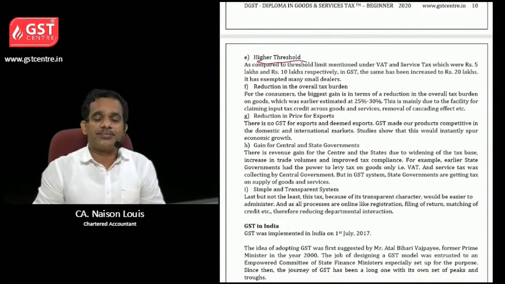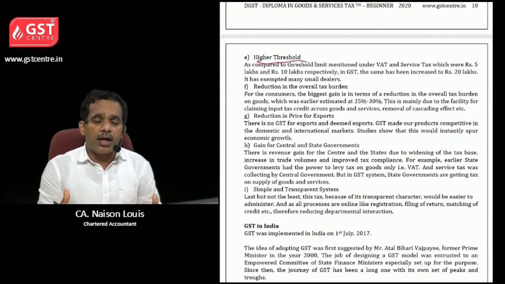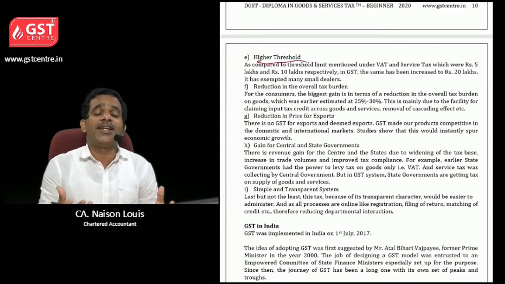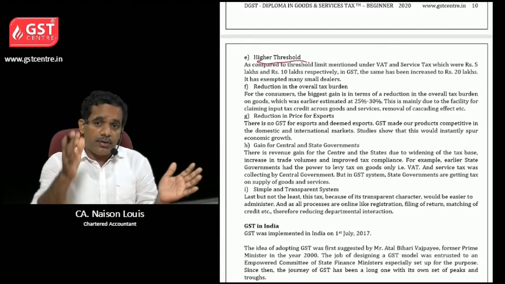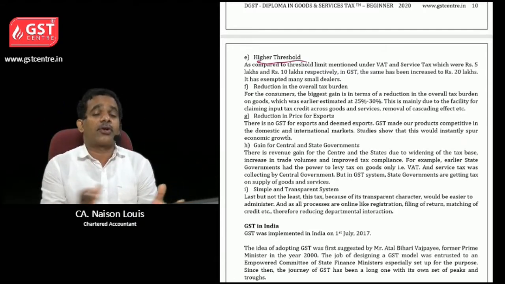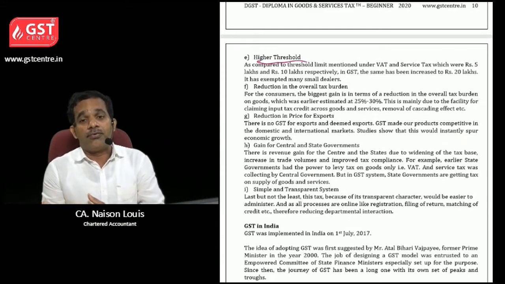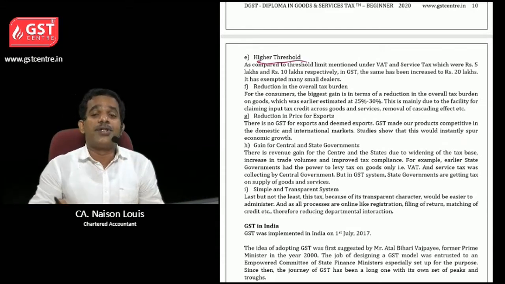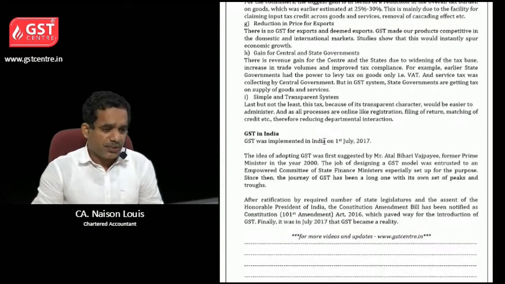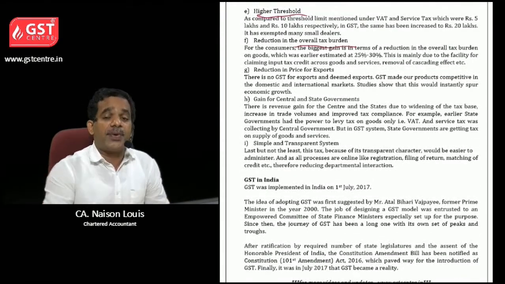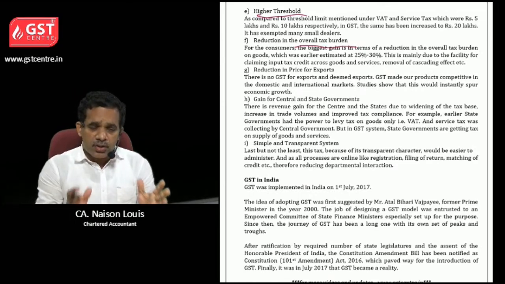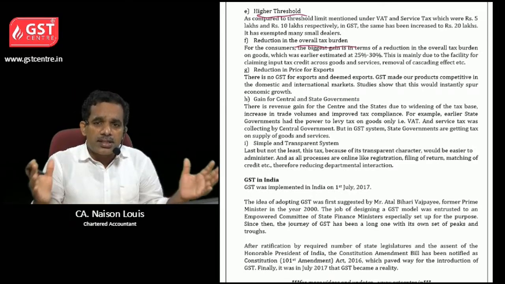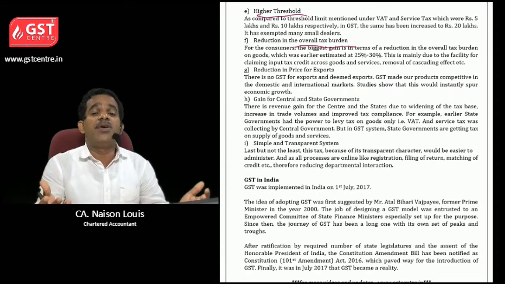Then higher threshold. Now the normal states have the threshold limit of 20 lakhs and others have 10 lakhs, and again there are limits for composition tax payment or persons who are dealing only in goods. So let us see in the registration chapter. Then reduction in overall tax burden. Earlier the people had to pay excise duty, VAT, service tax. So now it is only one tax. So various tax burdens were eliminated.